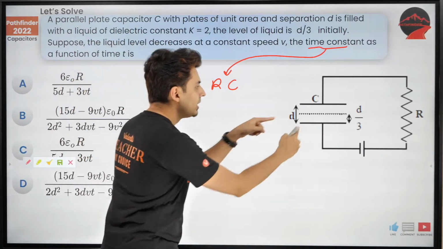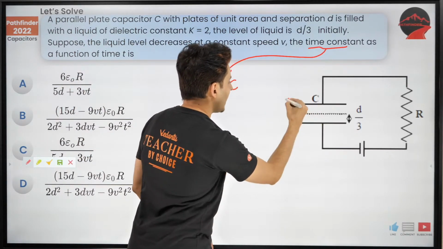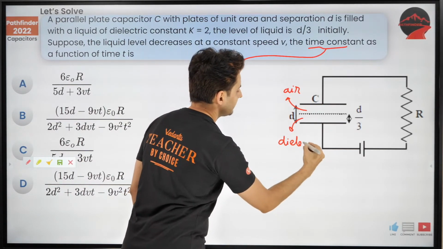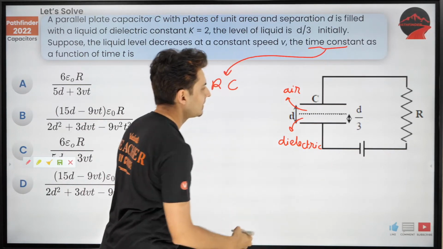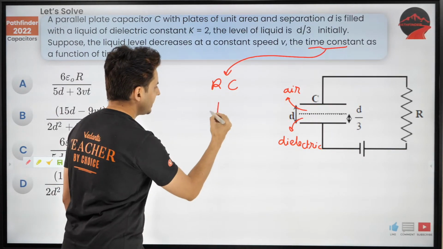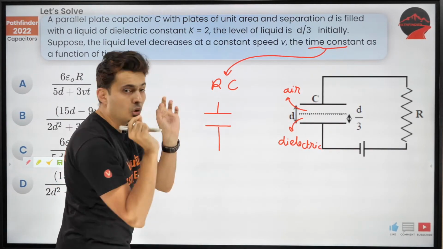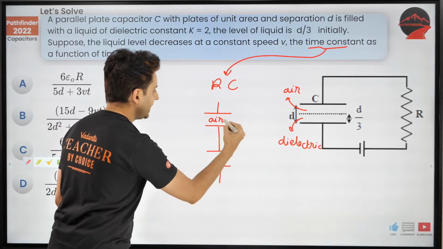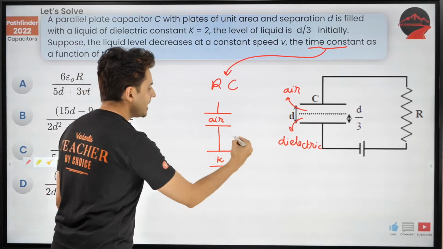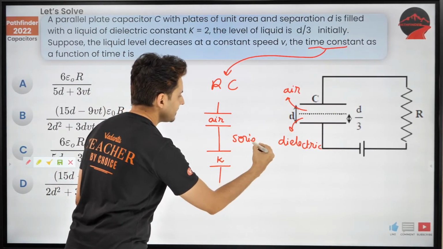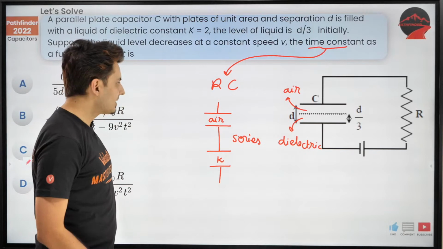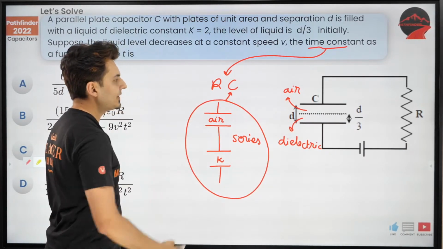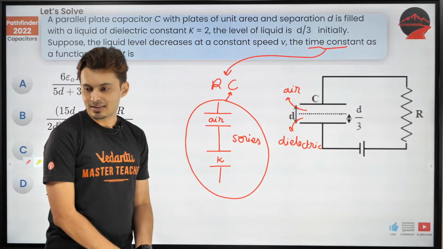Now, this is air gap. This is some dielectric medium. So isn't it as good as saying there are 2 capacitors, one with air gap and one with dielectric, and both of them are in series? Their effective capacitance is this C.